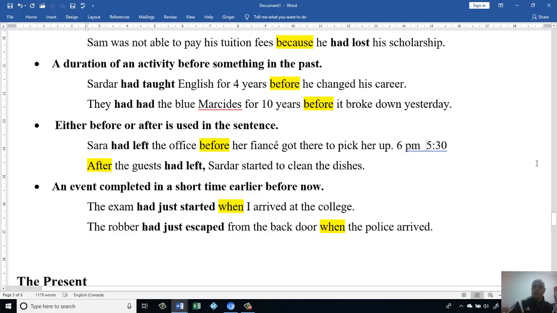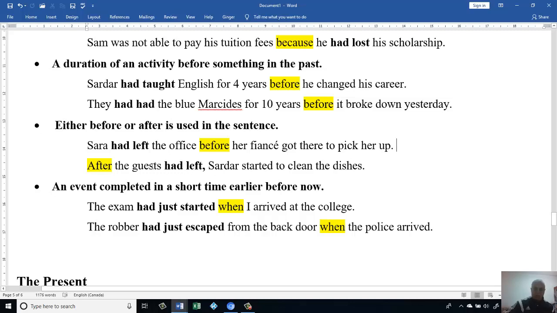Okay, let's go to the other sentences. After the guests had left, Sardar started to clean the dishes. It means he started to clean the dishes when the guests had already left the house.